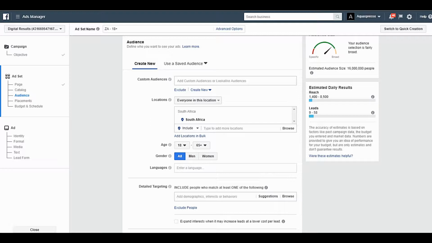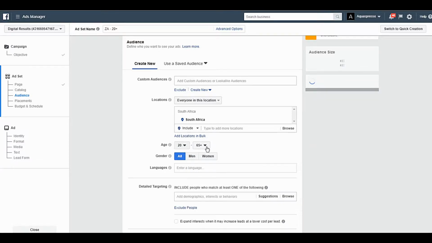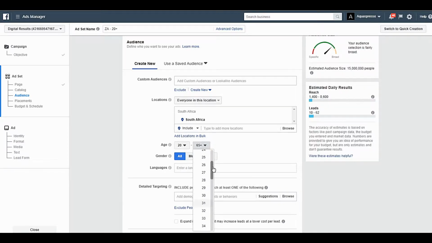Let's take as an example the supplement industry. We're pretending we're a supplement company who sells different sorts of sports supplements like whey protein and bulk builders and all that type of stuff. What people do is they come to their basic demographics and say, cool, I'm going to choose the people to target in whatever region I'm in. Let's assume we're in South Africa. We're then going to target men and women between the ages of 20 up to, let's say, 45.